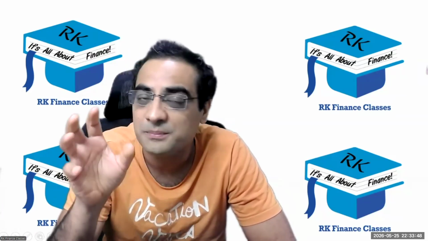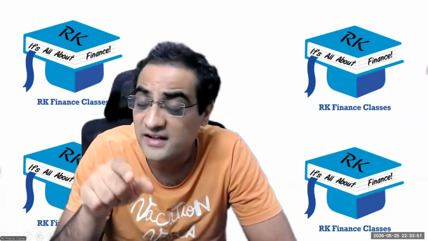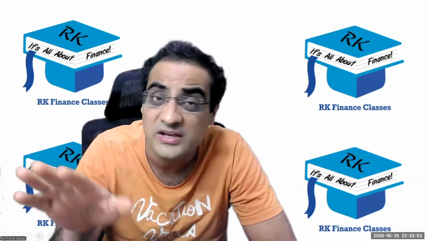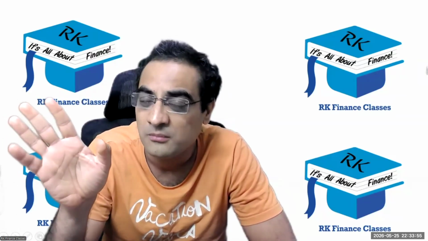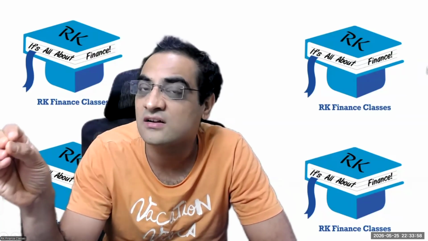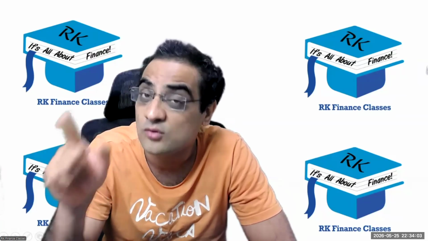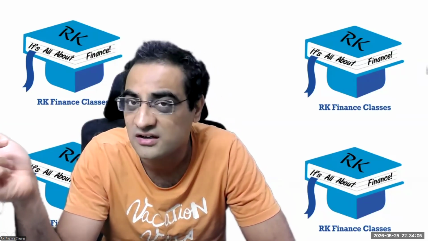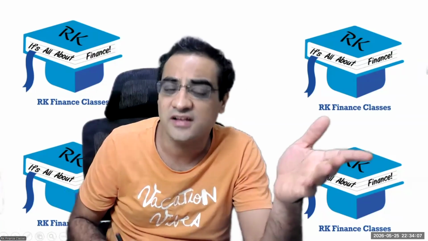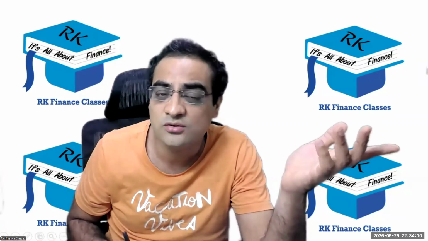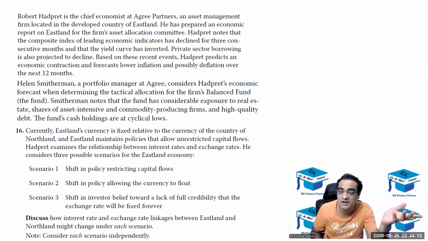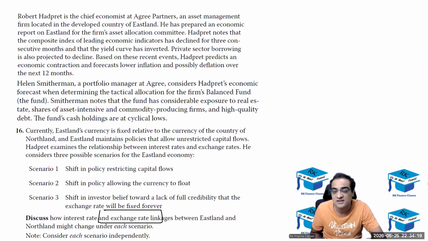Okay, there is a possibility that a peg could break, that phrase should come, and hence the weaker currency could depreciate. If that point is not there, it's fine. And hence the weaker currency requires an additional risk premium, and hence the interest rate in the weaker currency would be higher than the stronger currency. That point should come. And exchange rate, again the exchange rate linkage, the exchange rate could possibly depreciate if the peg breaks in the weaker currency. Okay, let's check what answer you guys have given.